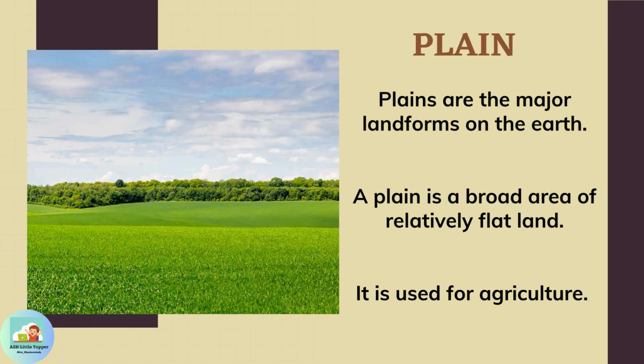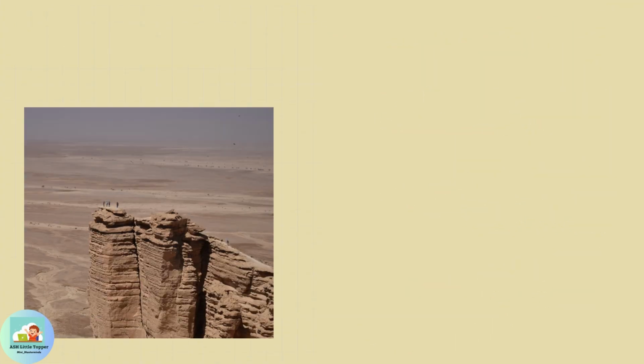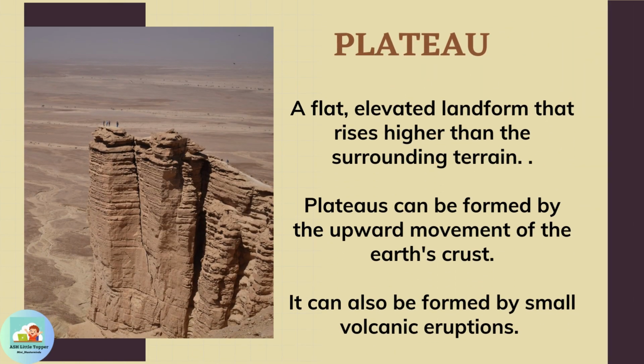Plain. Plains are the major landforms on the earth. A plain is a broad area of relatively flat land. It is used for agriculture. Next is plateau. A flat, elevated landform that rises higher than the surrounding terrain. Plateaus can be formed by the upward movement of the Earth's crust. It can also be formed by small volcanic eruptions.